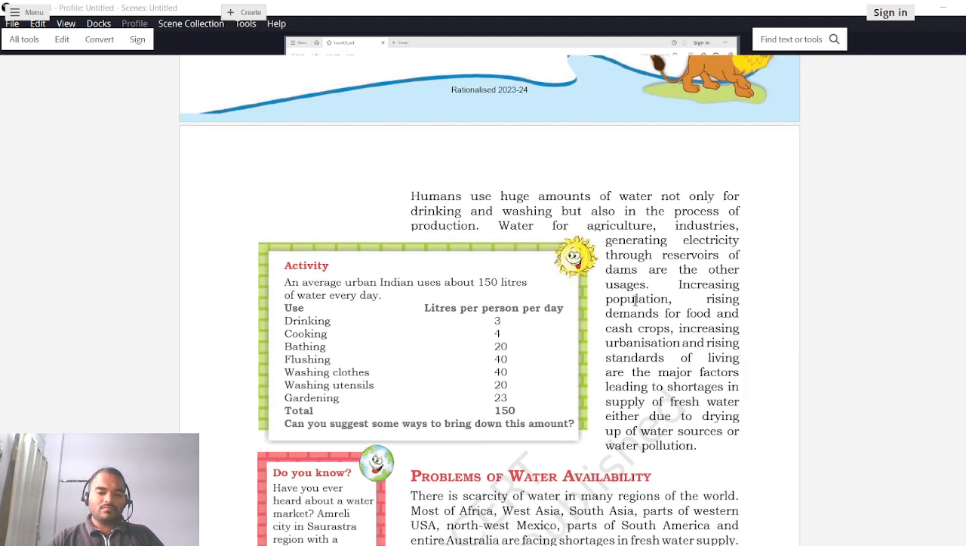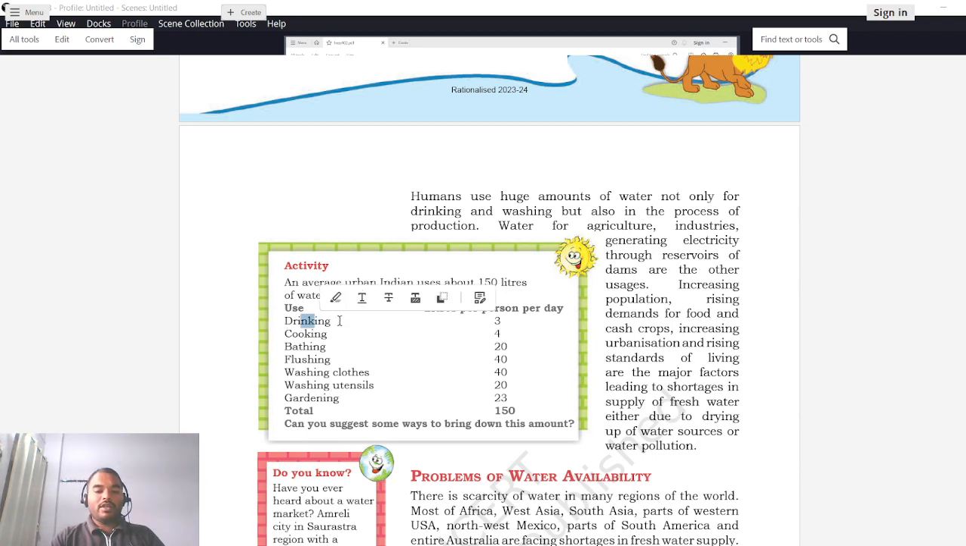Okay, so now there is an activity given over here, so let us try to understand. An average urban Indian, urban meaning a person living in a city, uses about 150 liters of water every day. This is a general statement, even applicable to us. So let us consider ourselves. We use 150 liters of water daily. Let us try to understand for what purpose, how many liters of water we spend.